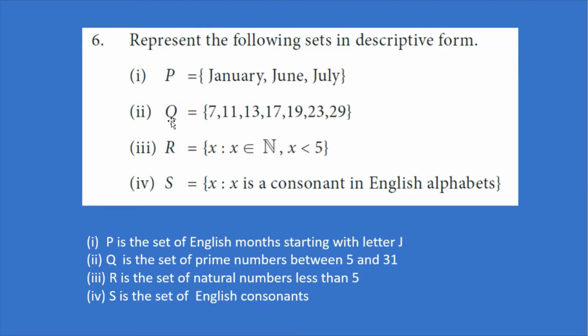The second one is Q is equal to the set of 7, 11, 13, 17, 19, 23 and 29. From this we can find that Q is a set defined in roster form, since all the elements are listed.